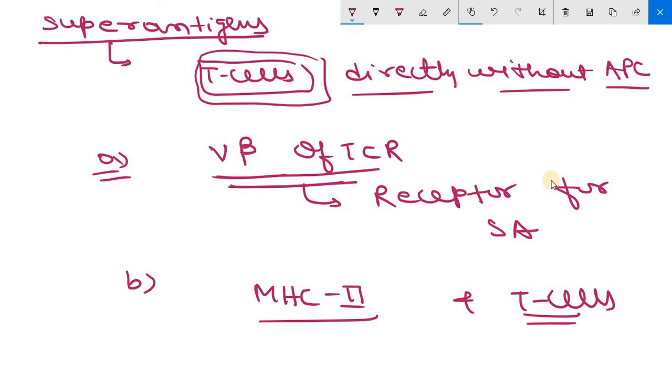These antigens directly form bridges between MHC2 bearing cells and T cells. Like this. Suppose this is the antigen presenting cell, and it is binding with your T cell, then the antigen will come and form a bridge between these two. This is the second mechanism.